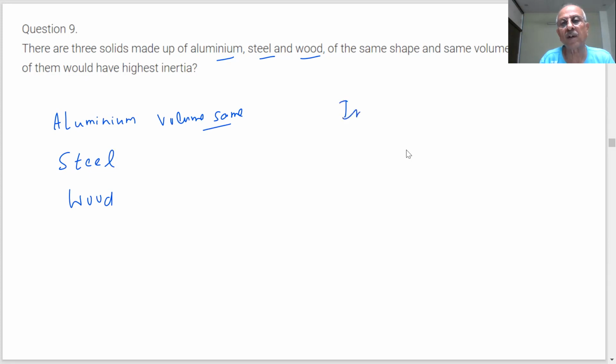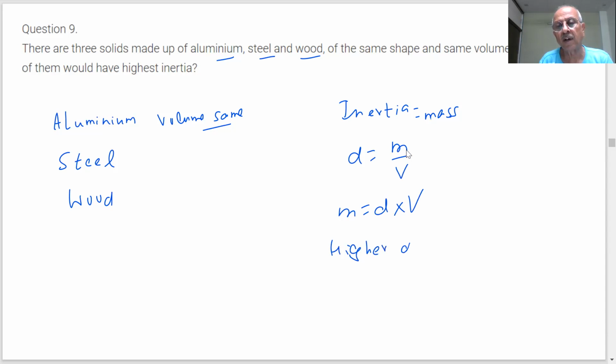Inertia depends on what? Mass. And density is mass per unit volume, so mass is equal to density into volume. Volume is same, so the higher the density, the more the mass and the more the inertia.